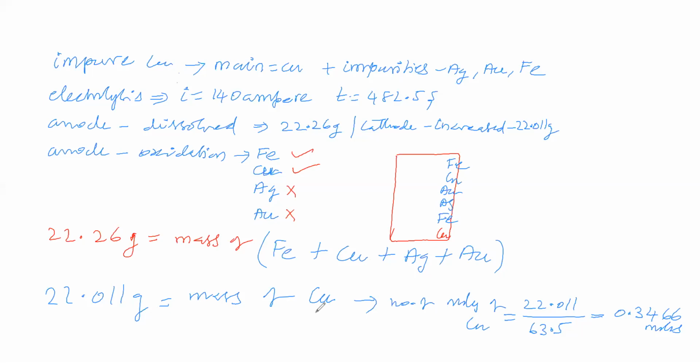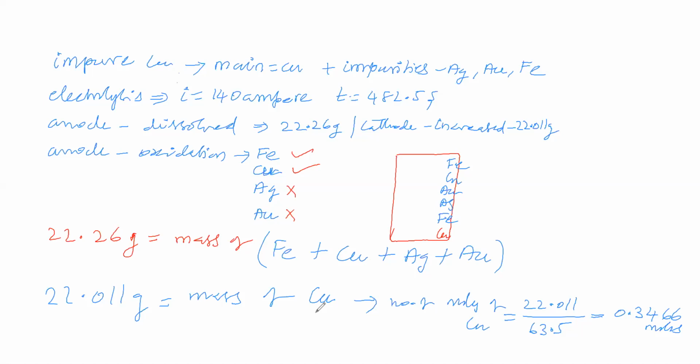Sir, and at the cathode some gas also might have been liberated, no? Otherwise, how do we say that however much current is passing at the anode, that much current only should pass at the cathode? So we can say that some gas also might have been liberated at the cathode.